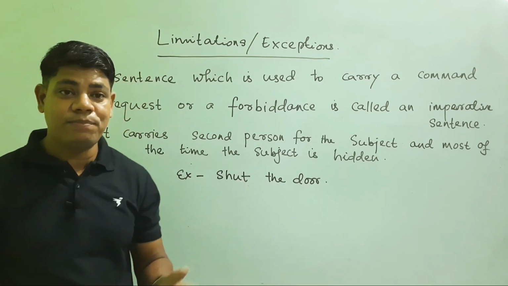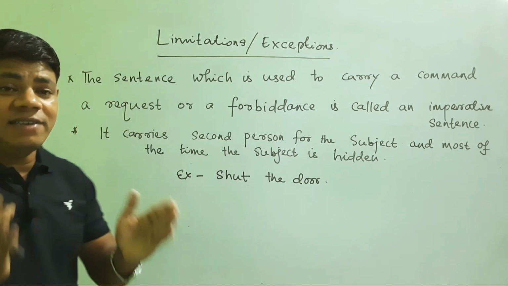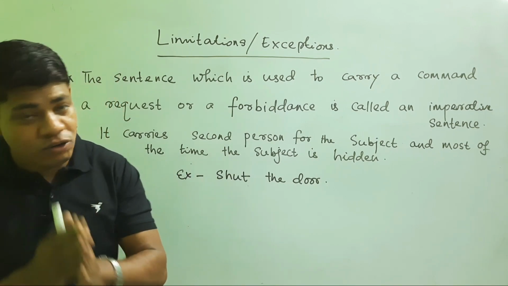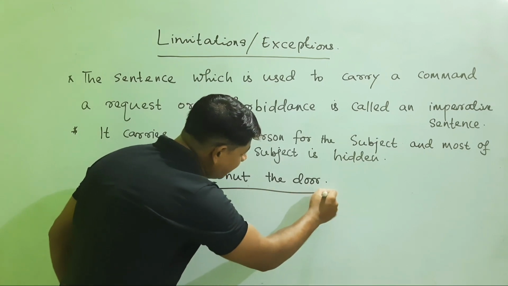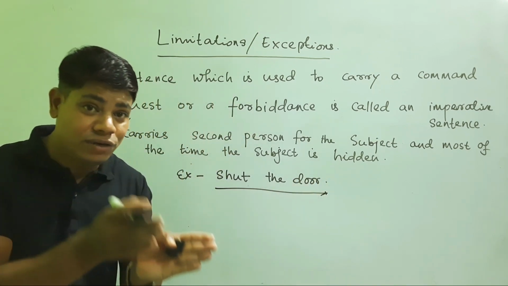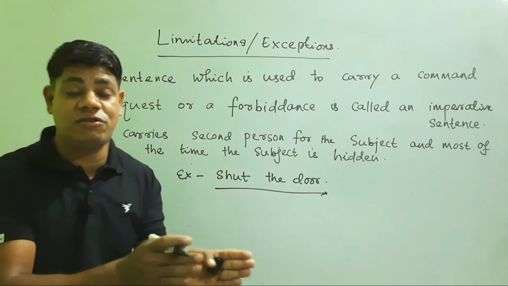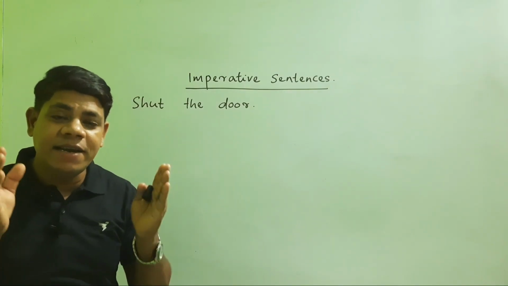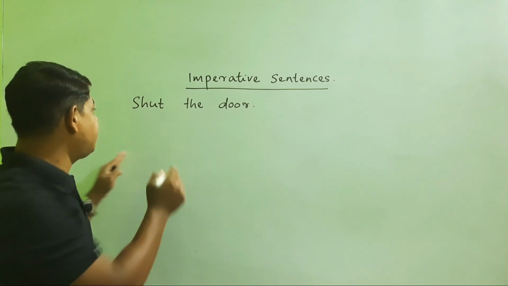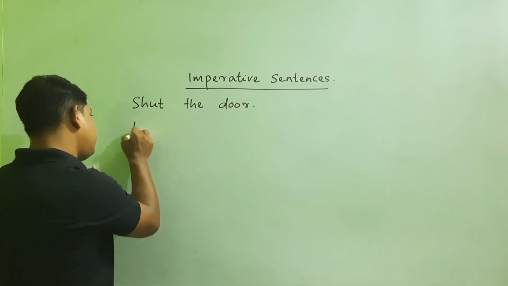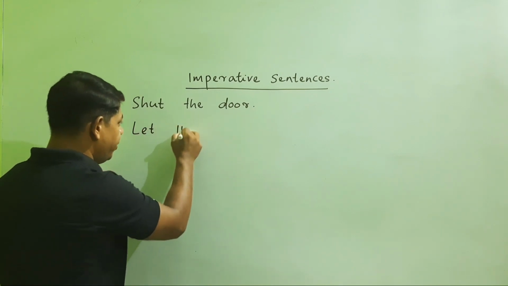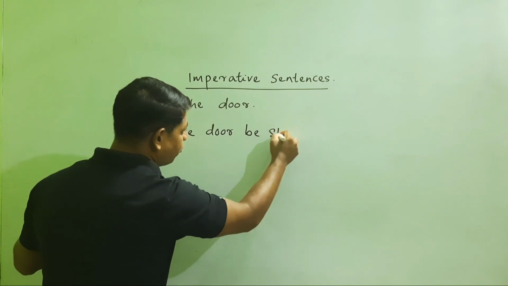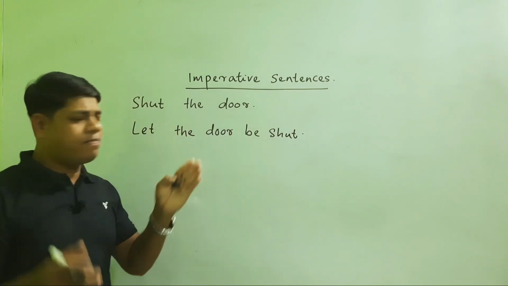Here I have got an example. Shut the door. What does it mean? It means that you are told or requested to shut the door. Here the subject is hidden. But you need to understand someone is told to shut the door. When this sentence is passivized, we have to do like this: let the door be shut. So this is the way we passivize the sentence.